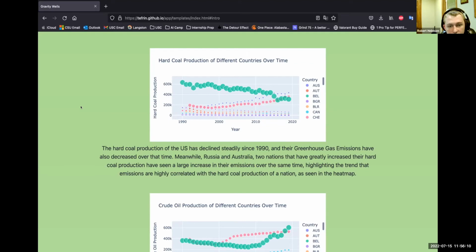Aside from that, just about every other country has had a decrease in hard coal production over the past 30 years, and their greenhouse gas emissions have gone down as well, showing that these two are highly, highly correlated, as we saw above in the heat map.